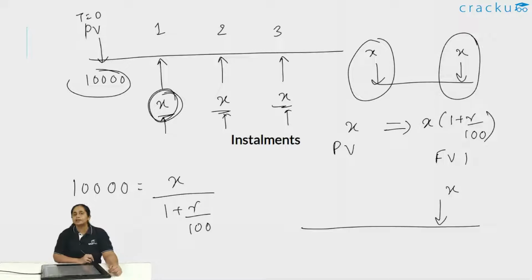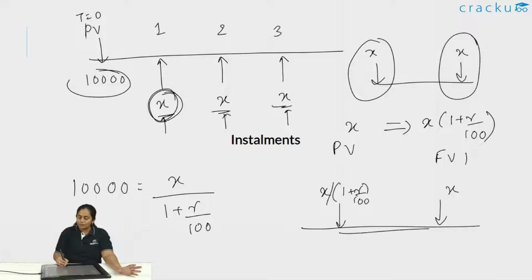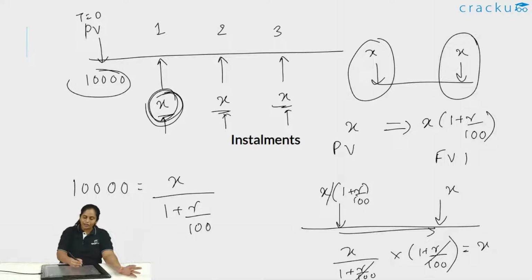How much money do you need to actually deposit in your account today? You would have to deposit X divided by 1 plus R by 100, because over the course of 1 year it is going to earn interest at the rate of 1 plus R by 100. So it will be X divided by 1 plus R by 100 into 1 plus R by 100. This would be the total amount at the end of 1 year. This will cancel with this and you will end up with X. So the present value of this X is essentially X divided by 1 plus R by 100.